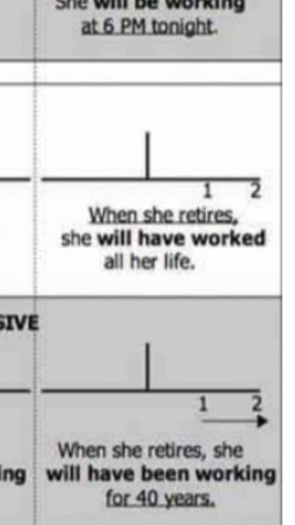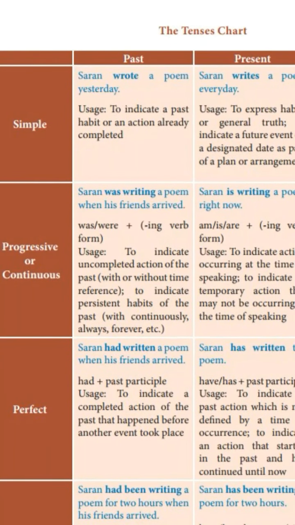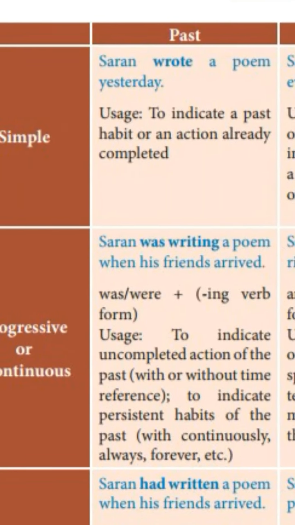In future perfect, when she retires, now she is working. When she retires, she will have worked all her life. So in future she will retire. At that time she will have worked all her life. That ending point of time is given here, will have worked. Now look at this tense chart. All the tense forms are given. The first one is simple past. Now we are going to see its usage also.